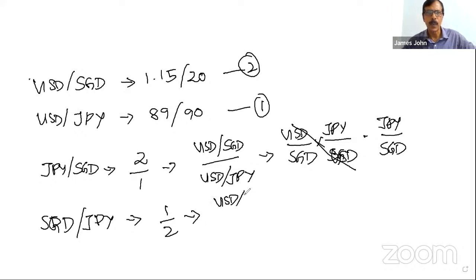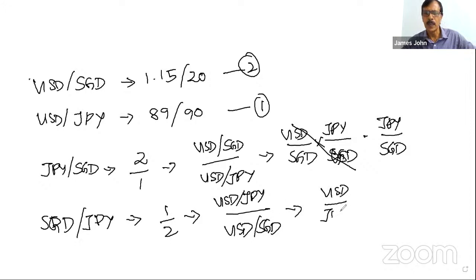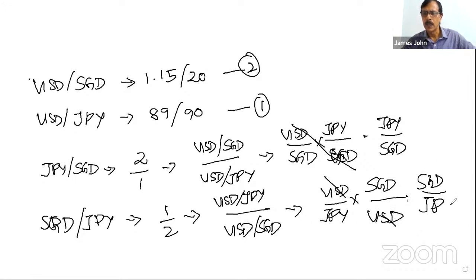USD by JPY, divided by 2, USD by SGD, gives you USD by JPY into SGD by USD. USD gets cancelled. You will get SGD by JPY.